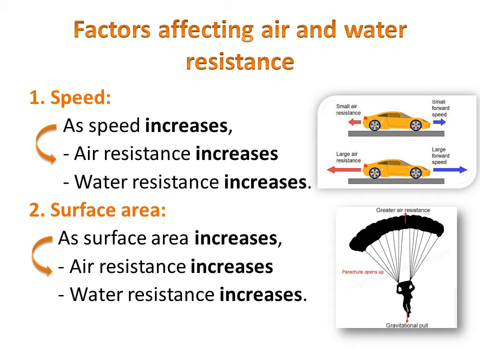So again, we have two factors affecting air resistance and water resistance. One of them is the speed, the other one is the surface area. As the speed increases, as the object is moving faster, both air resistance and water resistance will increase. The same idea applies to the surface area. As the surface area of the object moving either in air or in water increases, both air and water resistance increase.